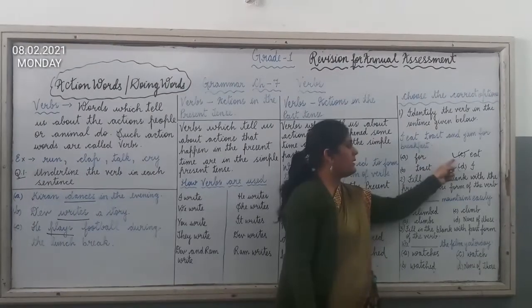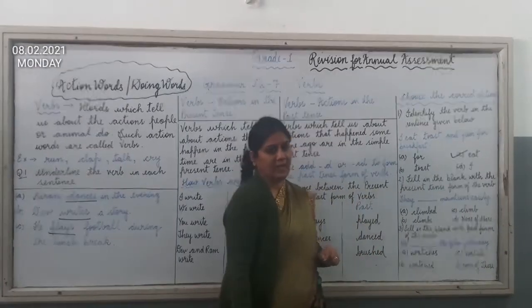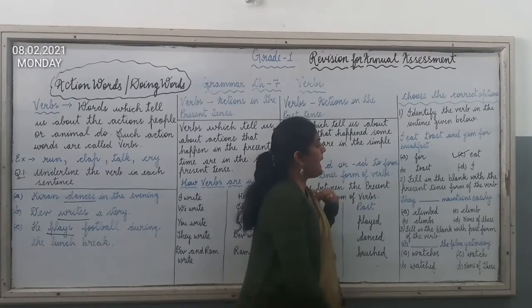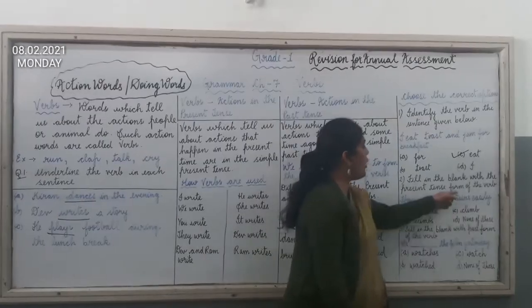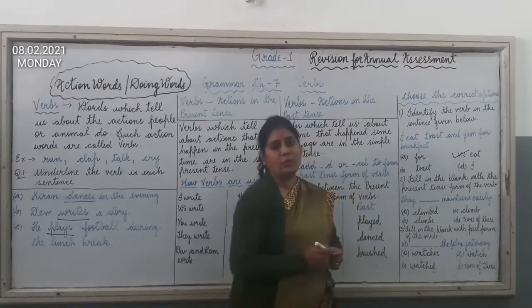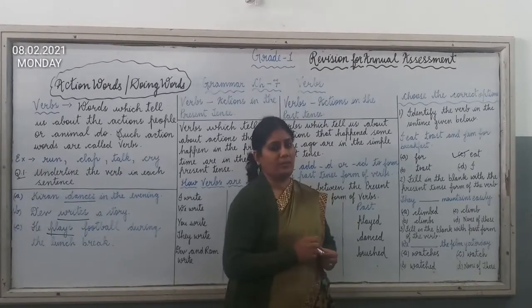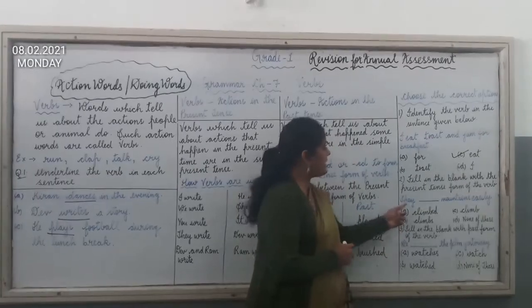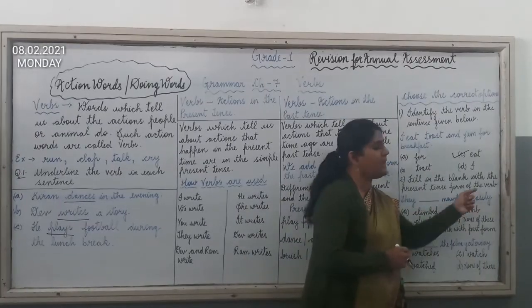So we will take option C. That is eat. Now second is fill in the blank with the present tense form of the verb. It means you have to use the present tense form of the verbs. Now the sentence is: They dash mountains easily.